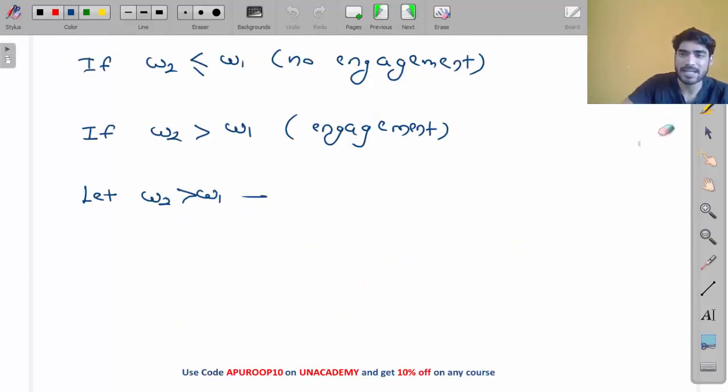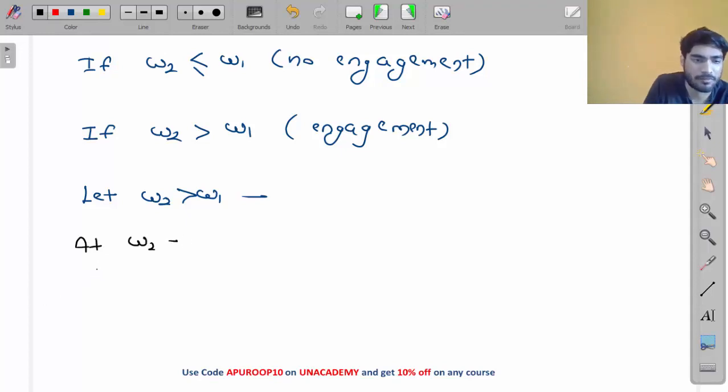Okay, so at this speed, at omega 2, what will be the centrifugal force, my friend? For one shoe I am talking about. What is the equation of centrifugal force? m r omega square.